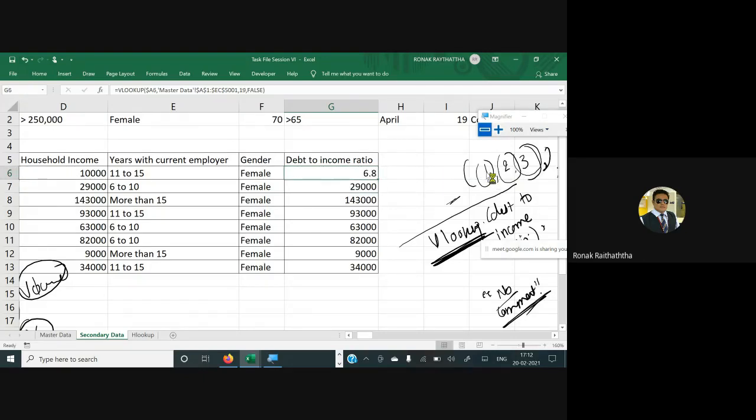Then I'm just copying it and pasting to other cells. You must be able to see that this is the debt to income ratio we have got. Oh my god, this person has got a debt to income ratio of 34 times.